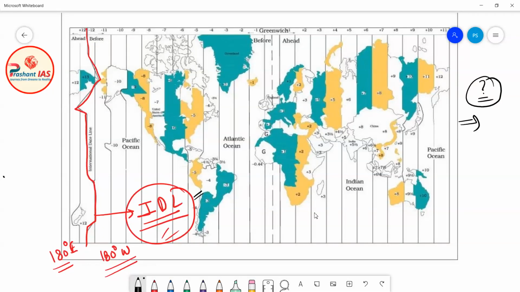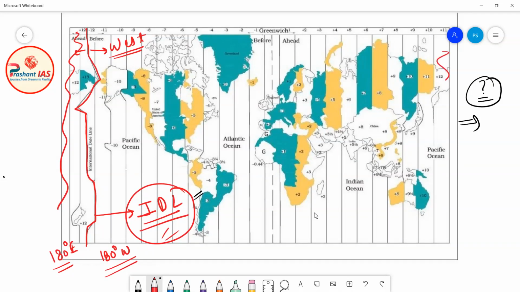Just now I told you one very interesting thing: this is the international date line and this place is to the west of the international date line. This region and this region are the same.